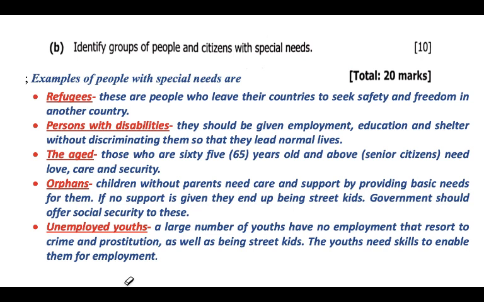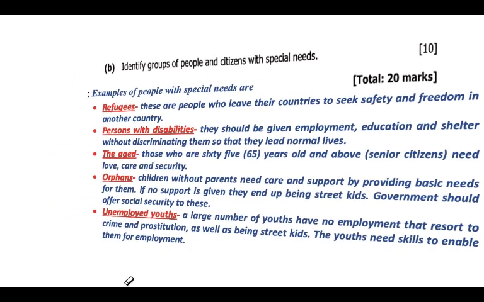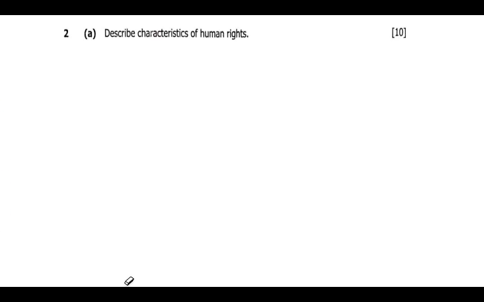So from this question we go to the other one. The other question that we have is on characteristics of human rights. This second question was in section C. I hope we are able to remember the definition of human rights. Human rights are entitlements which each and every person enjoys for being a human being. These entitlements are given to each and every person. They are universal. And we have four characteristics of human rights.